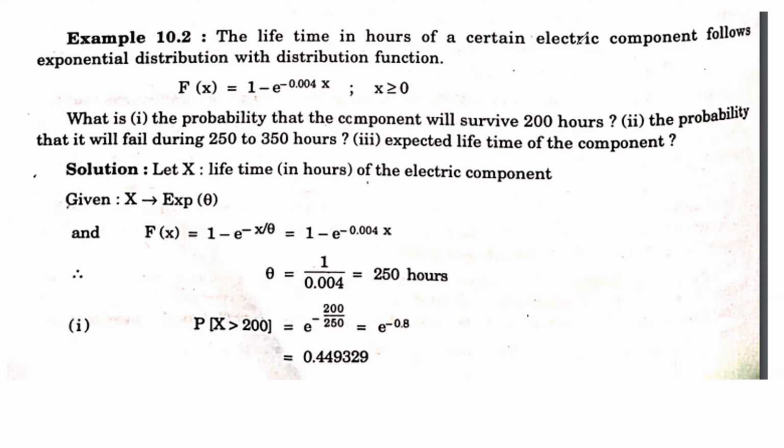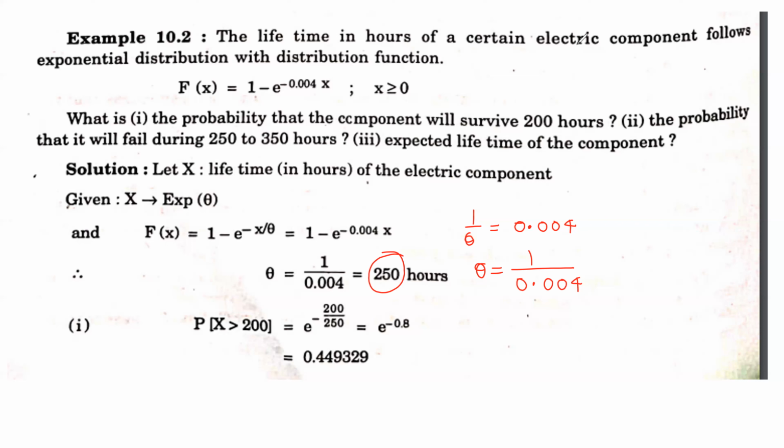Now when you compare it with the given function, what is theta in this case? 1 by theta is nothing but 0.004. So the value of theta is 1 upon 0.004, which is 250 hours.